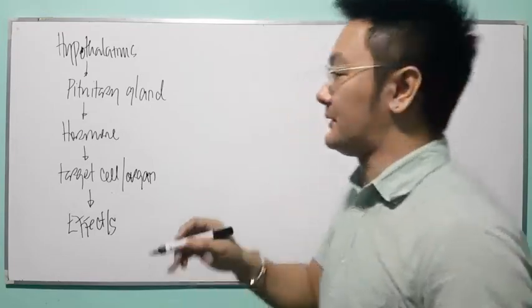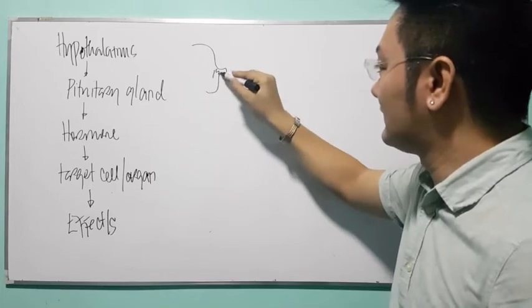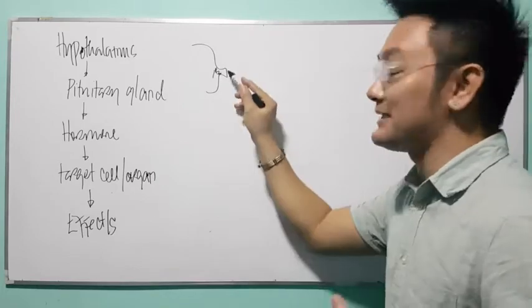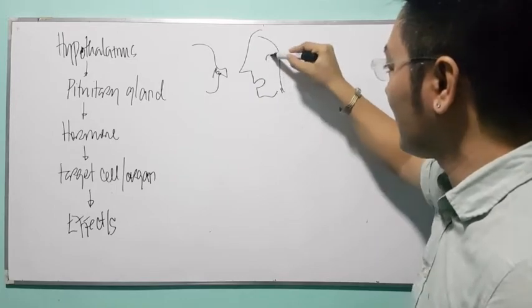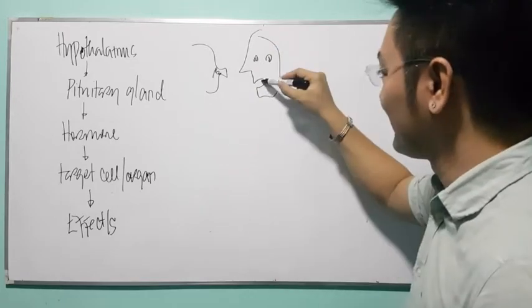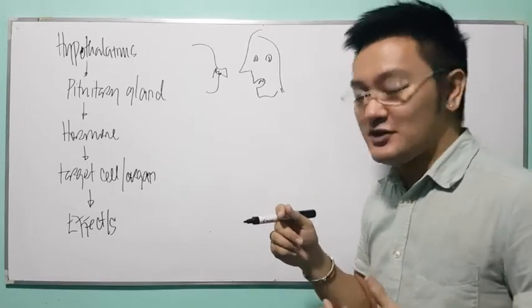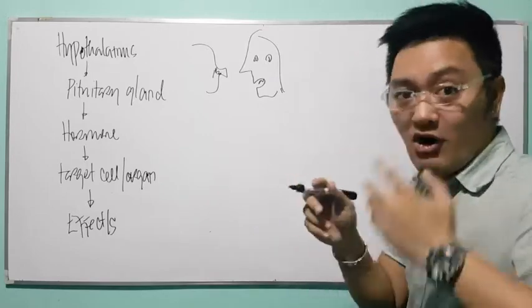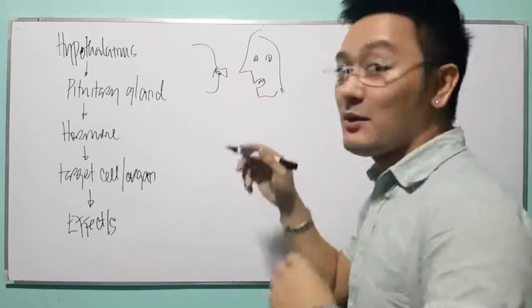Let me give you an example. This is the mammary gland. This is the nipple. Let's say this is a baby boy. Please bear with my drawing. The baby boy needs milk. So of course, his mother will offer her breast. Here, baby, here. So the baby now will suck.